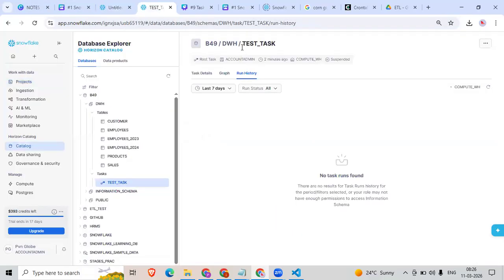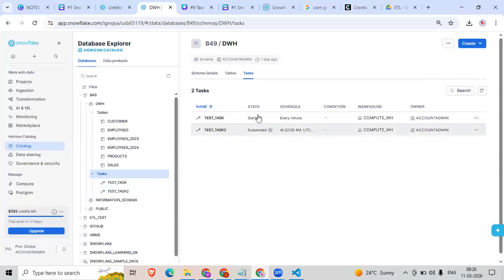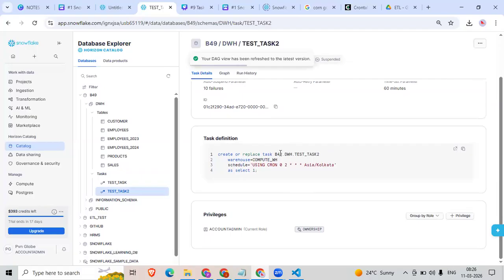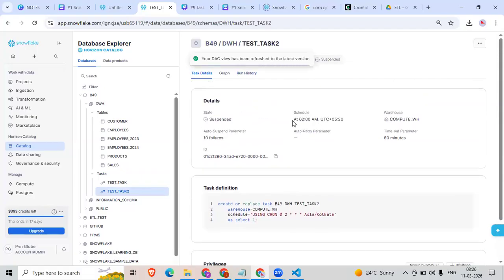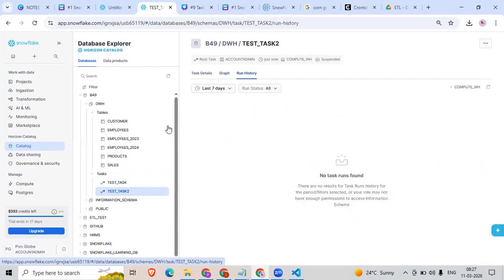Let me go back to this task. Let me refresh. You can see there are two tasks. One is started, one is in suspend mode. Okay, if I go inside this, schedule at 2 a.m. UTC 5:30. Next, let me go to graph. You can find when it was created and if there is any root task. And then this is run history. As it's in suspend mode, nothing will happen.